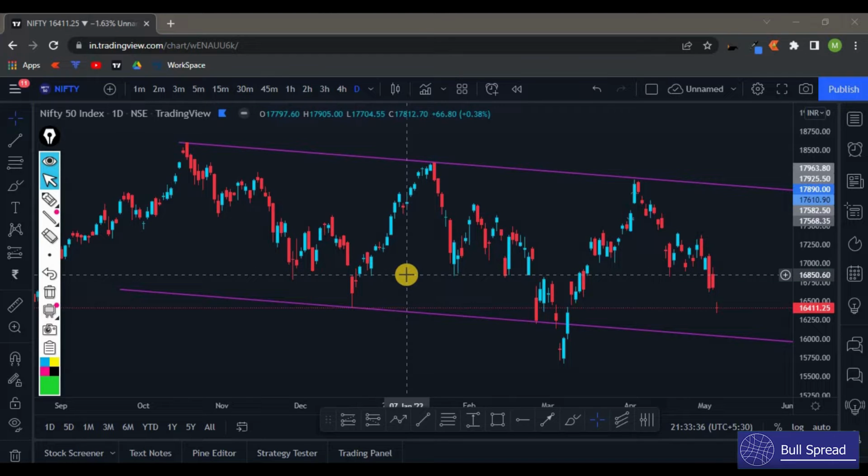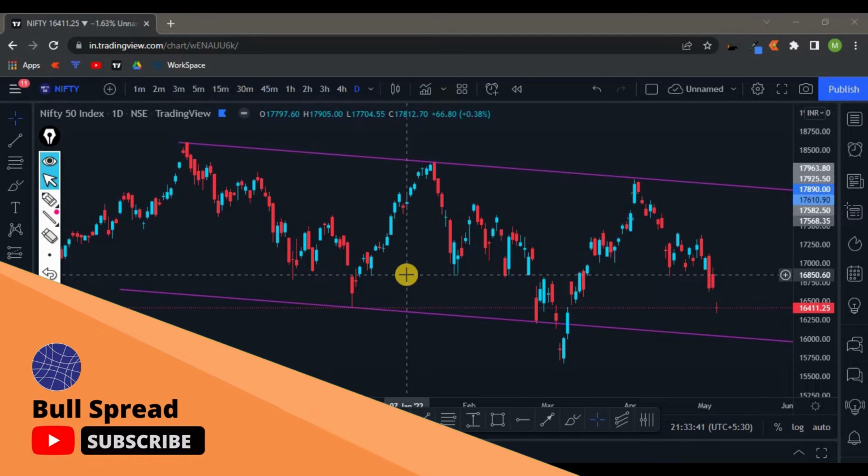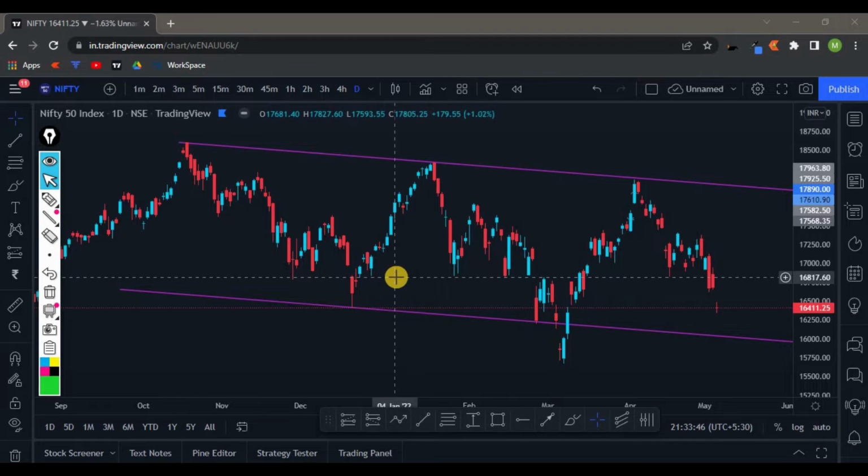So today is 8th May 2022. So let's see what is the logic for tomorrow's movements in Nifty and Banknifty. So we'll start off with the daily time frame.